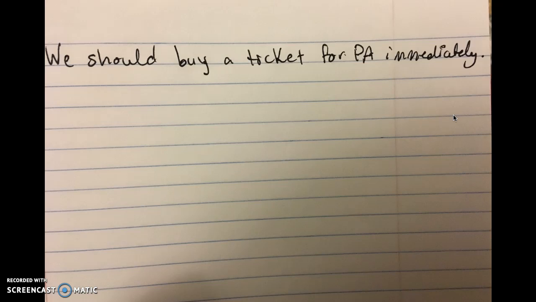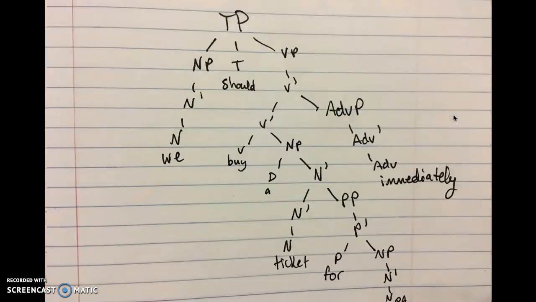Yes. Remember the example in the textbook? I bought the big book of poems with the blue cover, not the small one. One replaces book of poems with the blue cover. So that means that with our sentence, we can say we should buy a ticket for Pennsylvania immediately and Jade should buy one too? Yeah, you've got it.